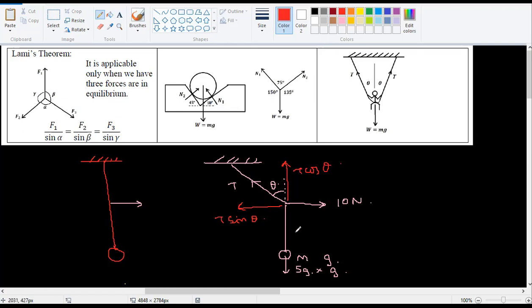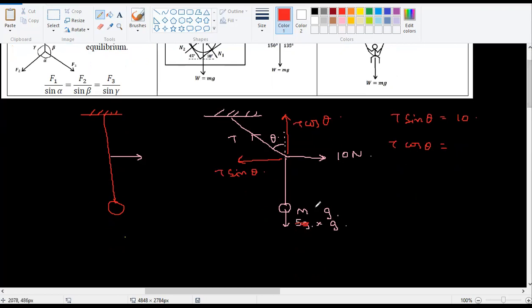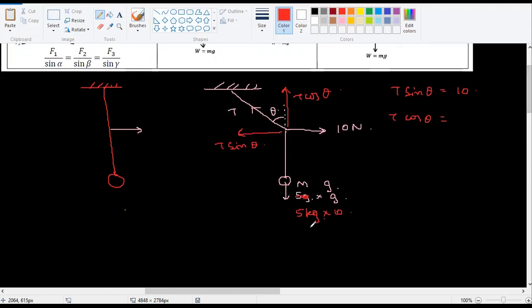This is equal to this, and this is equal to this. T sin theta is equal to 10. T cos theta is equal to mg. Just for simplicity, I'm going to take it as 5 kg to make it easier. If I take 5 grams, it's going to be a very small number. So that means it will be 50 newtons.